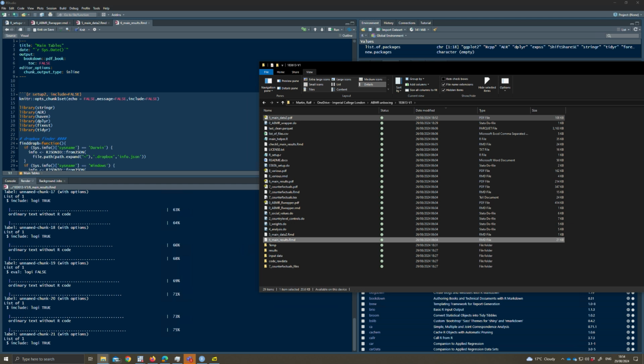So here we see the PDF that was created as a result of running the main markdown file. And soon we will see that this main results PDF will be updated as well, which is what this piece of code is doing.